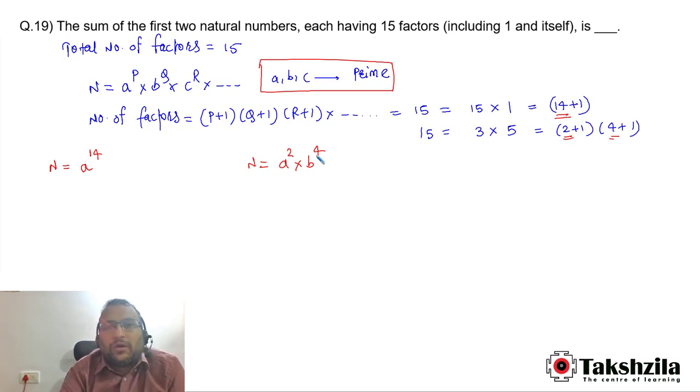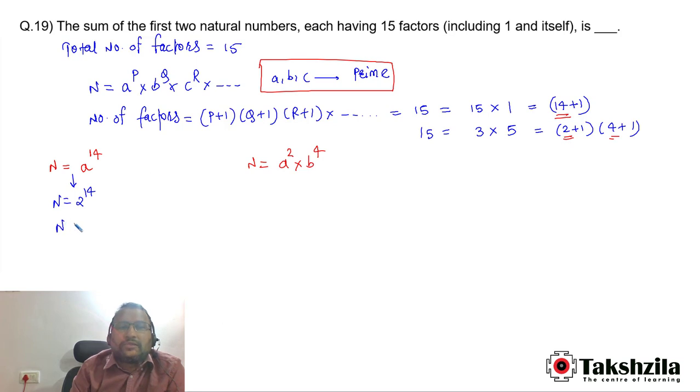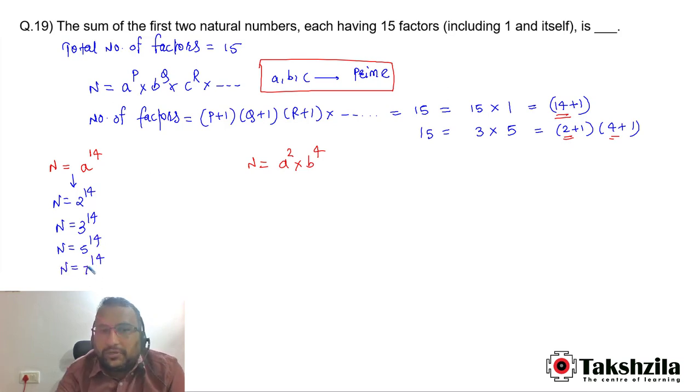Now what do we have to find out? The first two natural numbers. Let's have a look at it. It means the lowest natural number which satisfies this condition and the second lowest. So which numbers satisfy the first condition? n is equal to 2 to the power 14, then n is equal to 3 to the power 14, then 5 to the power 14, then 7 to the power 14. These are the numbers which satisfy the first condition, the numbers under the first prime factorization.